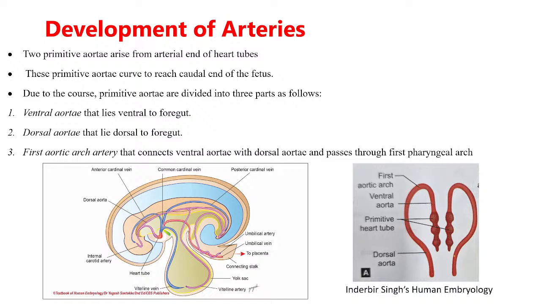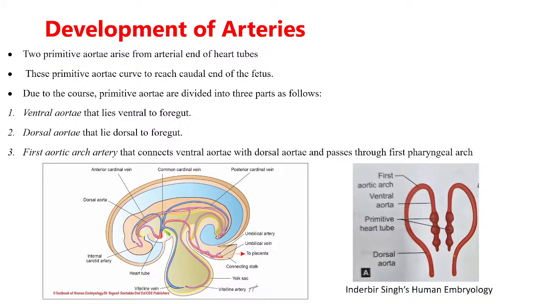So we have seen that three parts of the primitive aorta: the ventral aorta, dorsal aorta and the aortic arch artery, right? And this aortic arch artery connects the ventral aorta with the dorsal aorta and passes through the first pharyngeal arch. Now this sentence is clear?